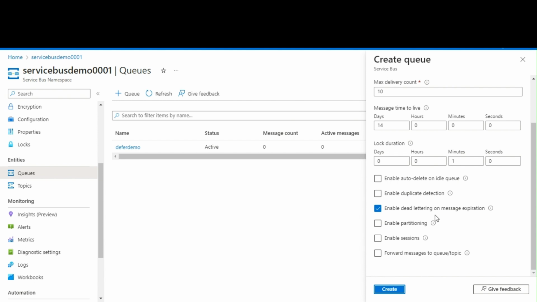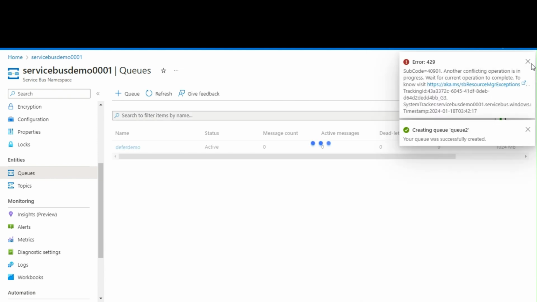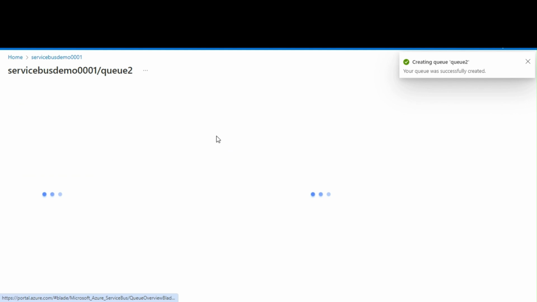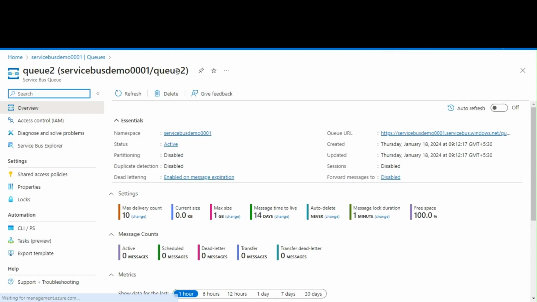Whether you enable this or not, the dead letter queue will be created. But if you enable this, on message expiring, the message will be moved to the dead letter queue. I'm just creating a new queue. Okay, that is because I clicked it twice. Now you can see queue2 is created.